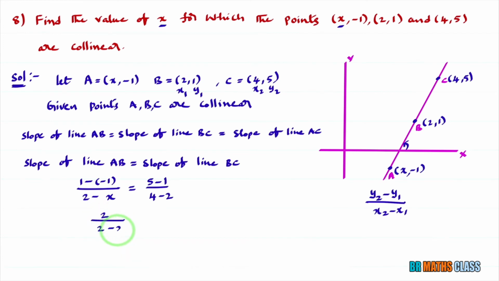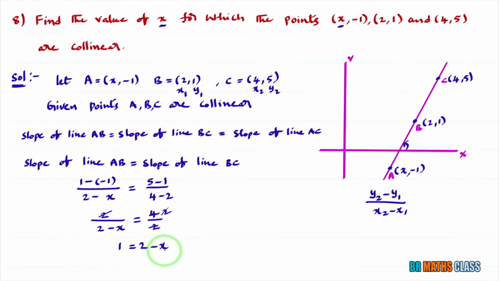2 divided by 2 minus x equal to 5 minus 1 is 4. 4 minus 2 is 2. Here 4 divided by 2 is 2. Okay. Now this 2 also will get cancelled. If you cross multiply, what is remaining? The remaining one is 1 equal to 2 minus x.